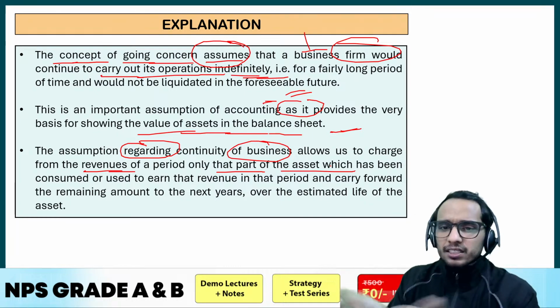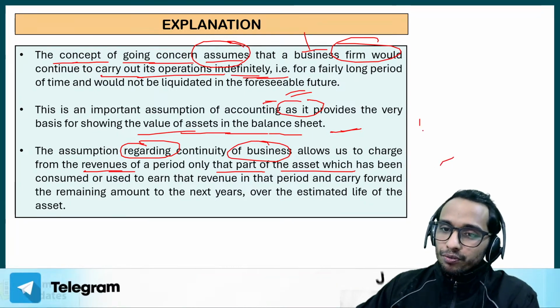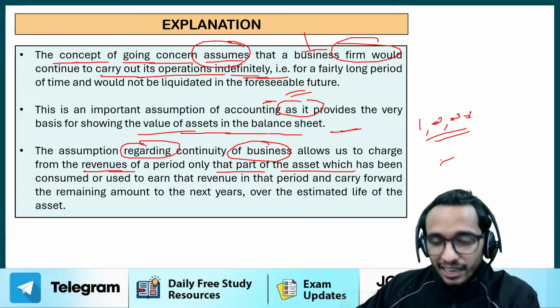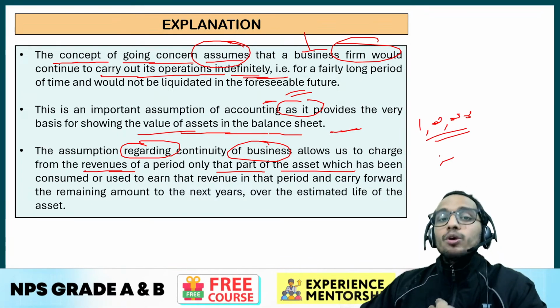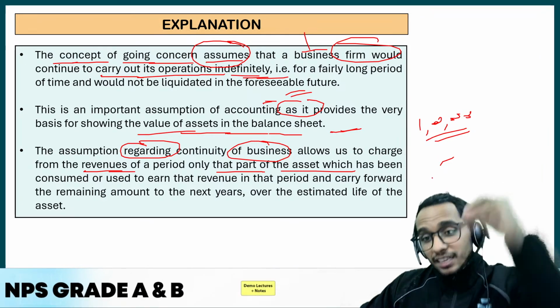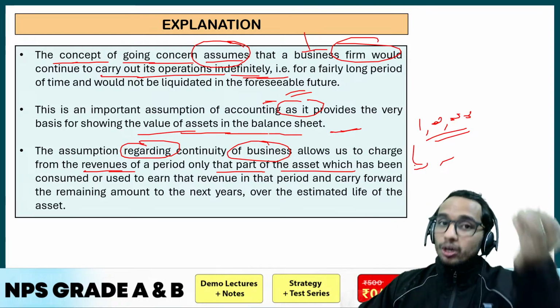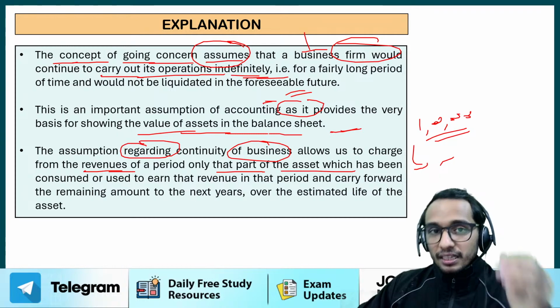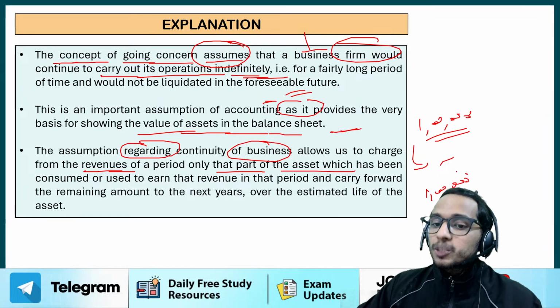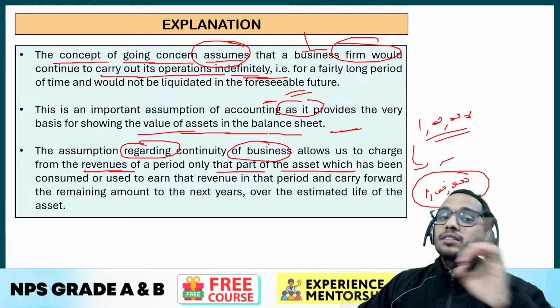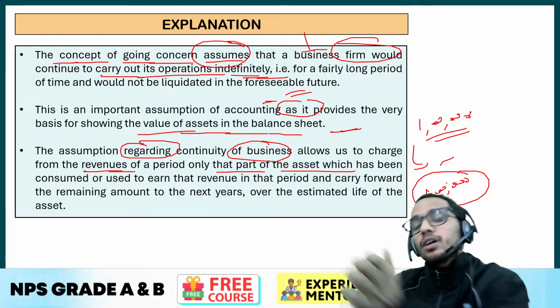Suppose you have purchased the asset for 1 lakh in this particular year, right? And if you know that your company is going to get liquidated, it is going to shut down in this particular year only, all the cost you are going to show in your profit and loss account in this year only. That is, the entire expense of 1 lakh rupees you are going to show in this particular year only. But you know that going concern assumes that you are going to continue for the foreseeable future.